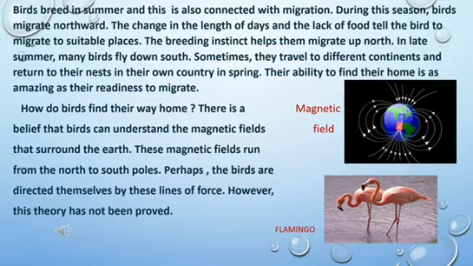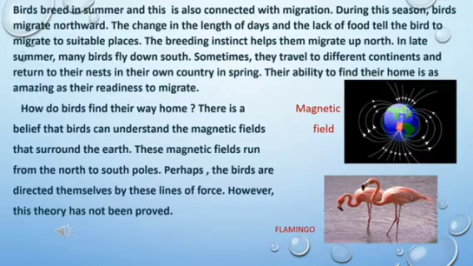So same way here, it is said that the magnetic field acts as a compass to show directions to the birds. But it is not completely proved that magnetic fields help the birds to know the directions. So it is just assumed that birds can understand the magnetic fields, and with the help of the magnetic fields they know the directions and locate their places.